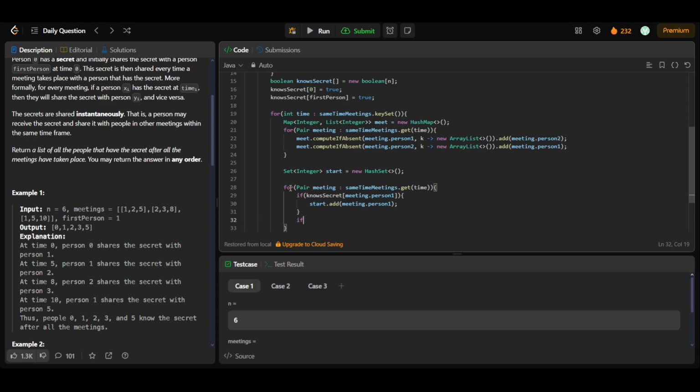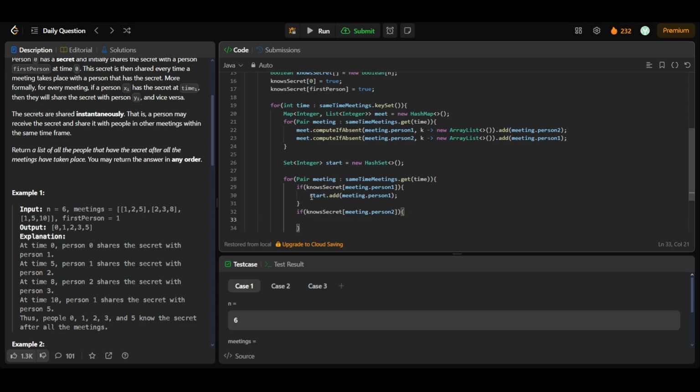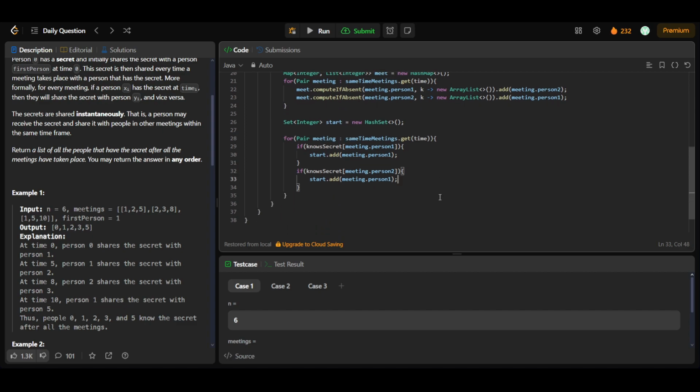Yeah, and we'll be checking that if the second person knows the secret, knows secret meeting dot person two. Again, we have to add them to the hash set, because these all are the persons who, at the current instance of time, will be the persons who are knowing the secret.